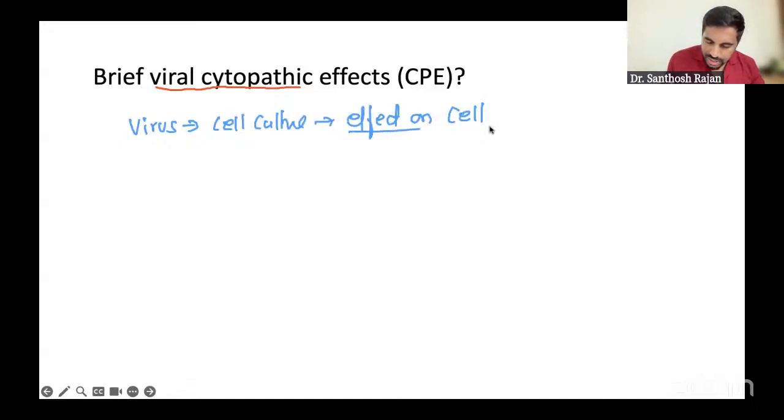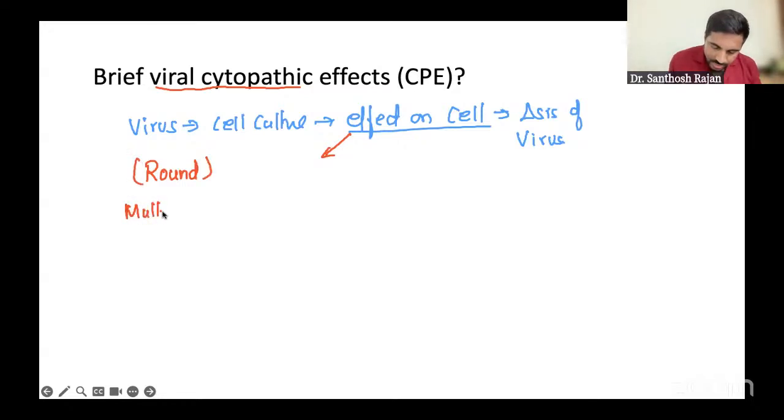That effect on the cell helps in diagnosis of the individual virus. Shortcut to remember: everything in the cell becomes roundish. For example, round multinucleated giant cells.